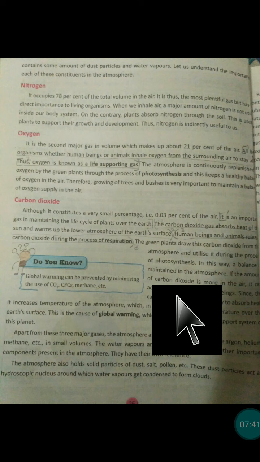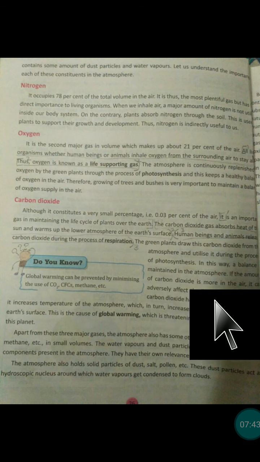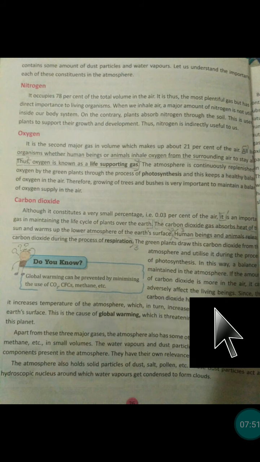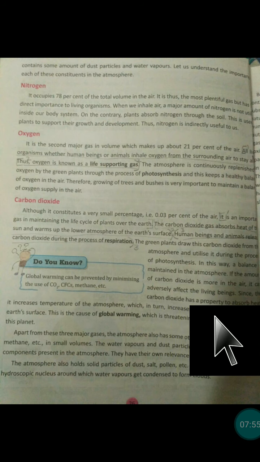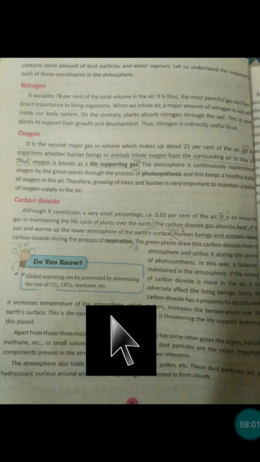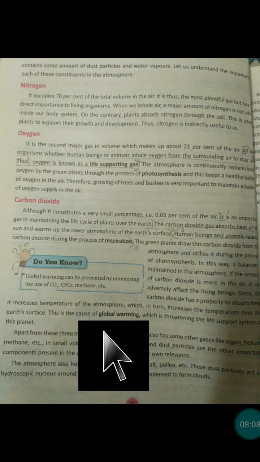If the amount of carbon dioxide is more in the air, what can happen if carbon dioxide keeps increasing in our atmosphere? It can adversely affect living beings. Since carbon dioxide has a property to absorb heat, it is a good absorber of heat, we can say, which increases the temperature of the atmosphere, which in turn increases the temperature over the earth's surface, and this causes global warming, which you have already read.